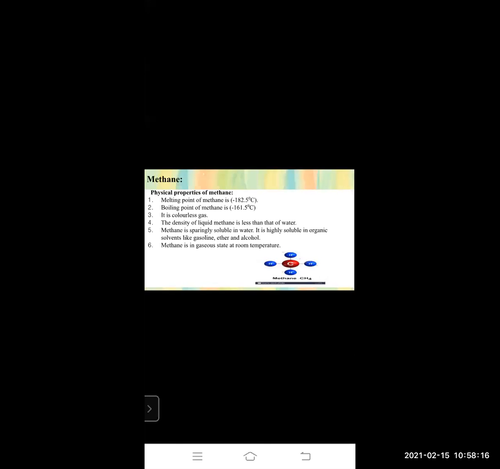Now, what is the color of methane? It is a colorless gas. Methane has no color. If in an examination they ask you about the color of methane, you have to write that it is colorless or no color. The density of liquid methane: if methane is in liquid form, its density is less than that of water.